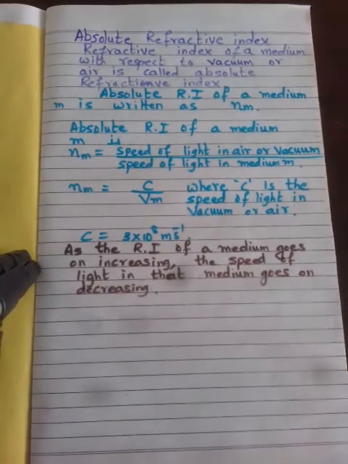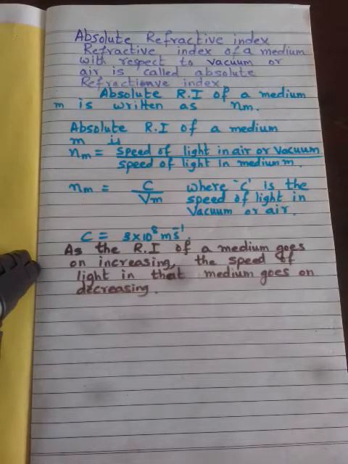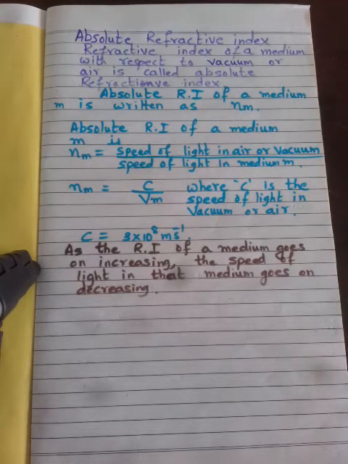So according to table 10.3 on page number 175, the speed of light is highest in vacuum or air and it is the least in diamond. The refractive index of diamond is 2.42.